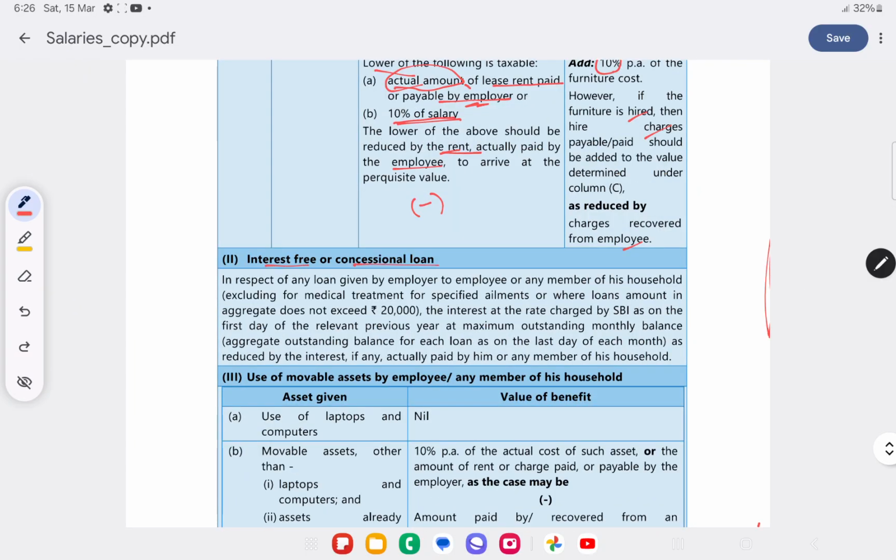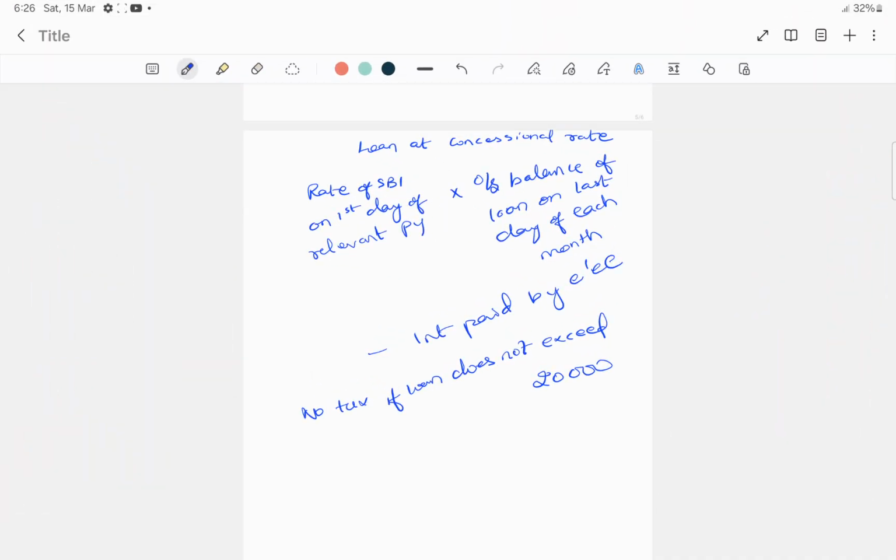Interest free or concessional loan given by employer to employee, what will be the value of the perquisite? See, the outstanding balance of the loan as on the last day of each month, into the rate of SBI as on the first day of the relevant previous year, minus interest paid by the employee, will be the value of perquisite. No tax, no perquisite, if the loan amount does not exceed 20,000 rupees.